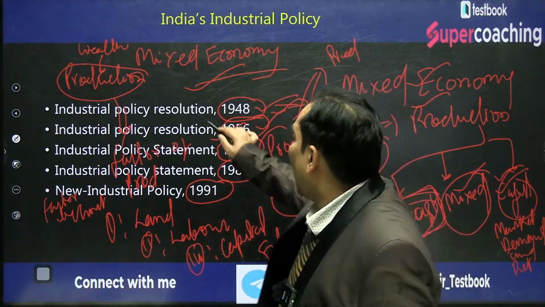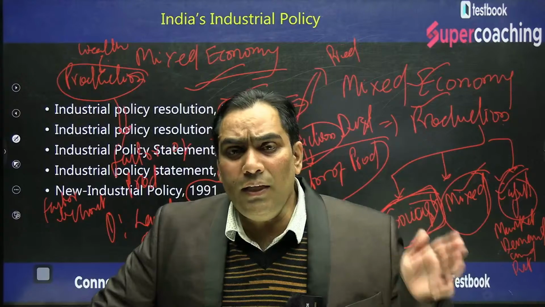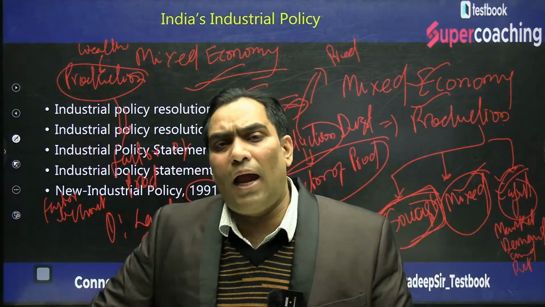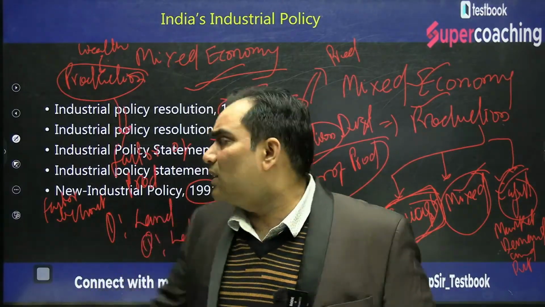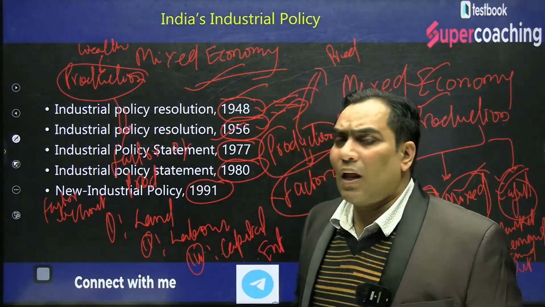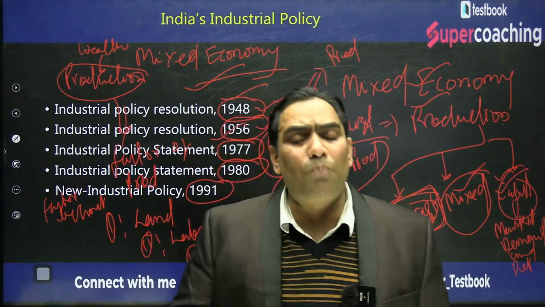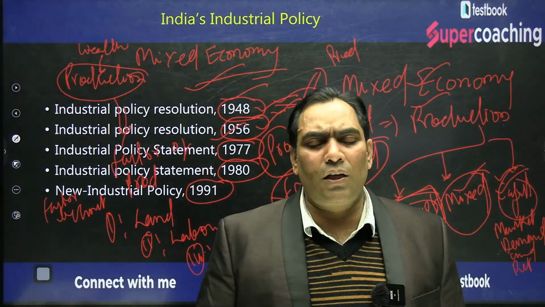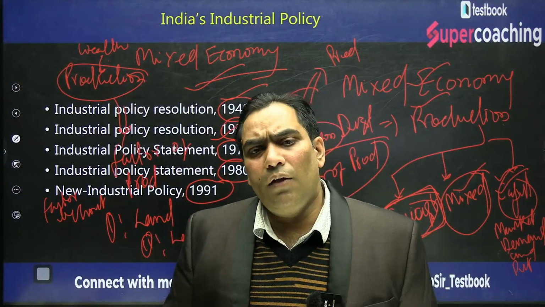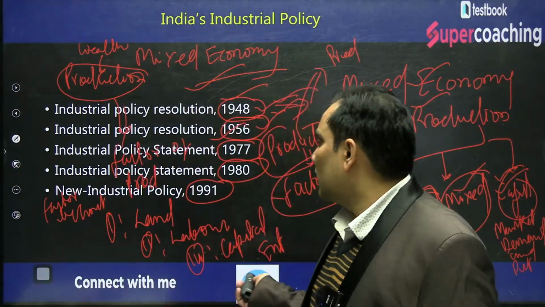So this was the 1948 resolution, which said that we will have a mixed economy, meaning for production there will be private participants, and at the same time there will be government also. That is the meaning. The next industrial policy was in 1956, and we will discuss these policies in the coming sessions. We will look at whether the provisions were successful or not, and if they were not successful, why. If they were not successful, what were the lacunae and how we reformed them. We will discuss that in coming sessions.